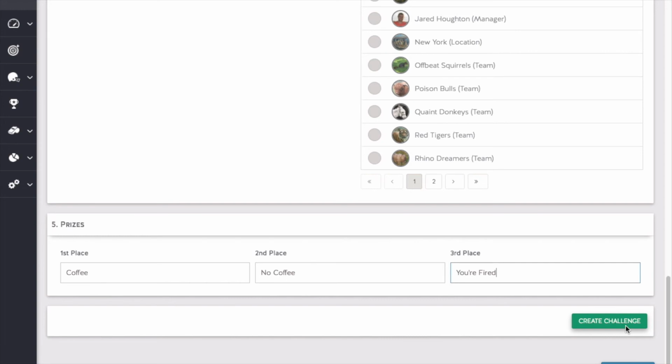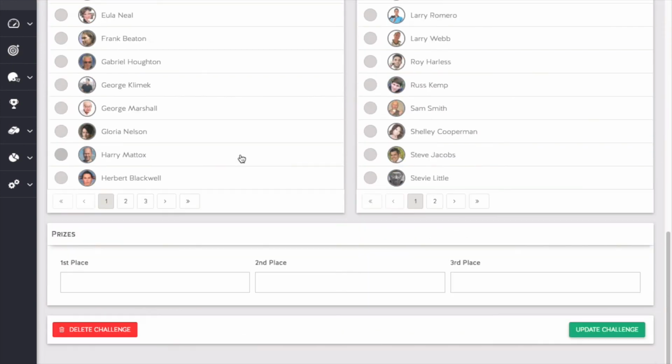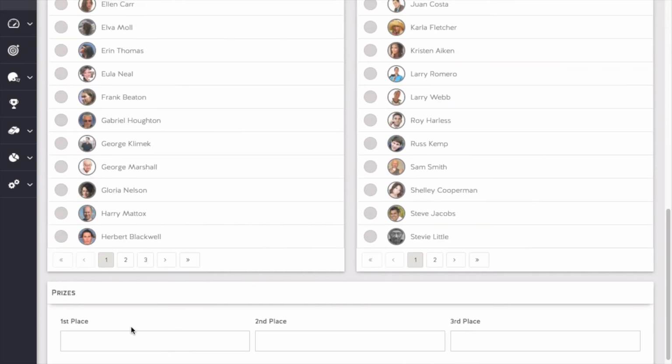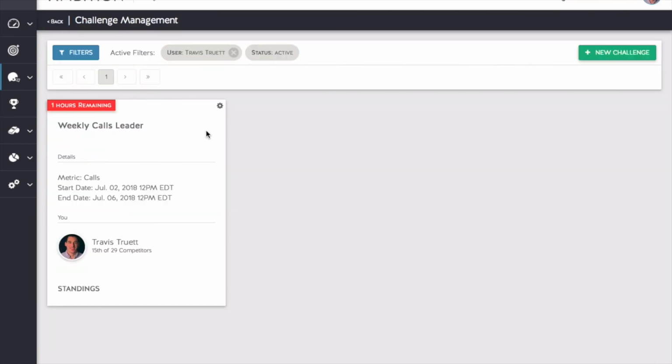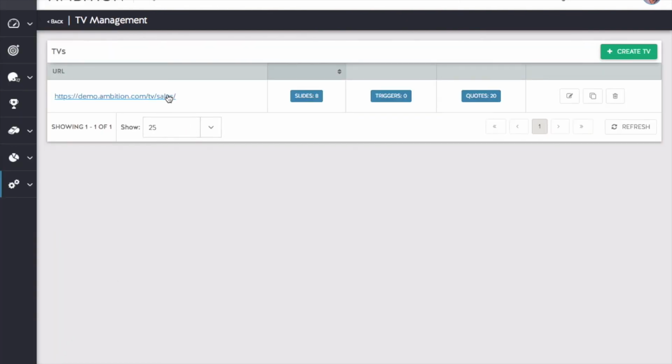Lastly, click Create Challenge. You'll then see the challenge along with any other challenges in the Challenge Management window. From here, you can view the standings for this challenge or click Settings to make changes to this challenge. Changes include changing competitors or changing your prizes. Don't forget to get this challenge in front of your users. The easiest way to do this is to create a new TV slide showcasing this challenge on one of your sales TVs.